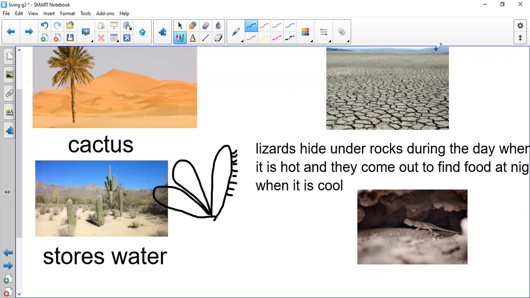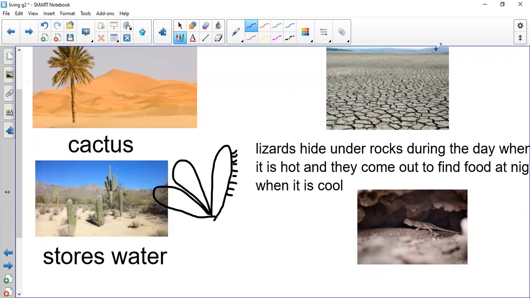One more time, we are speaking about the desert. We said the desert is dry, it gets little rain. What is the plant that we have in the desert? It's the cactus. Repeat after me: cactus. What does the cactus do? It stores water. It keeps water inside its stem.